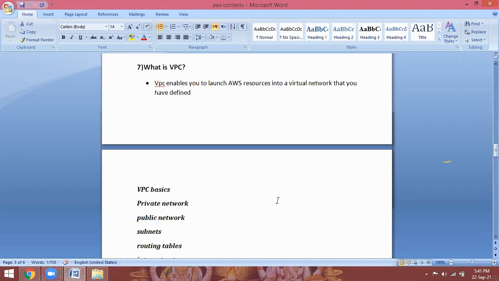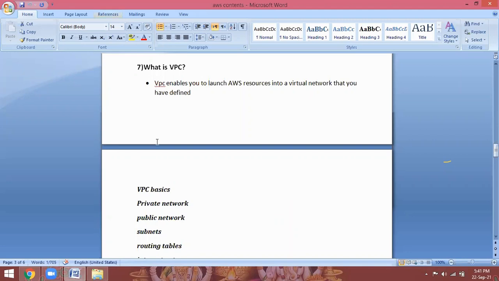You have private servers. My company also has private servers and public servers. So all servers we are going to maintain in the cloud environment. So how do you secure your network? How do I secure my network?